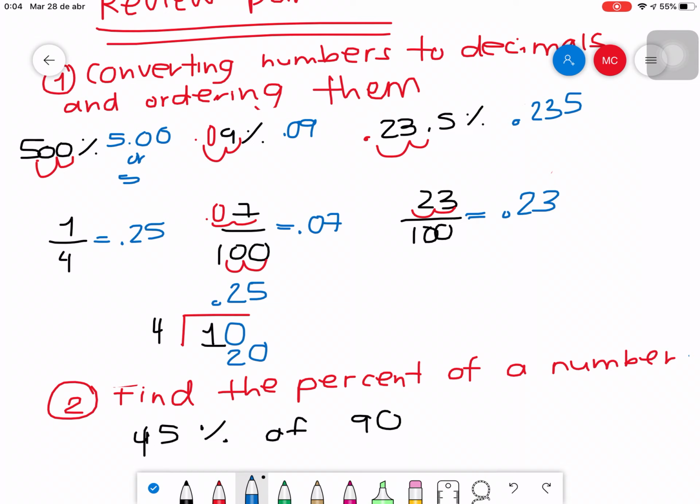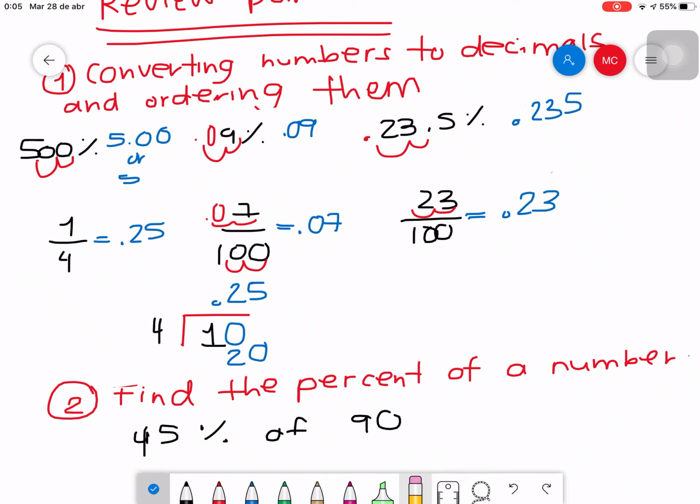And that will be it, guys. Not hard, right? You just need to remember that you need to move the decimal point 2 times whenever you are converting percentages into decimals. And whenever you have fractions such as this one, what you have to do is divide. Now, the next step says order them.